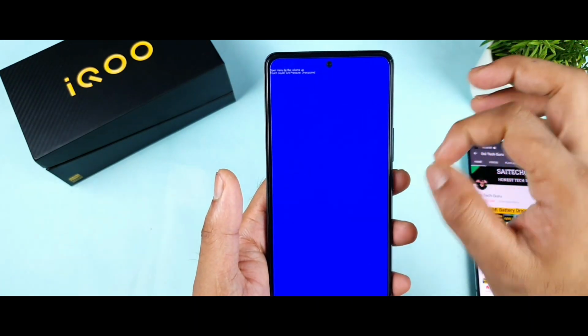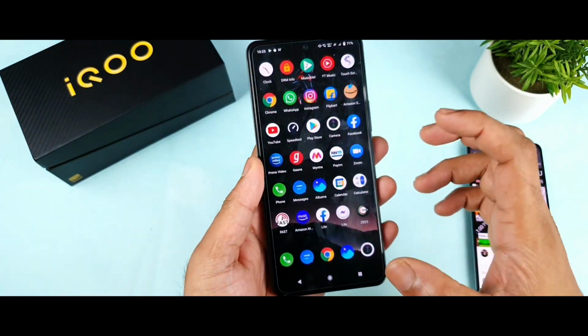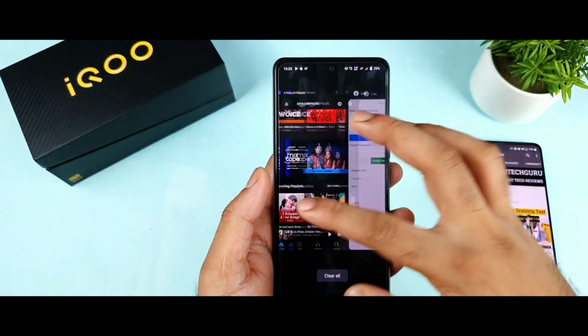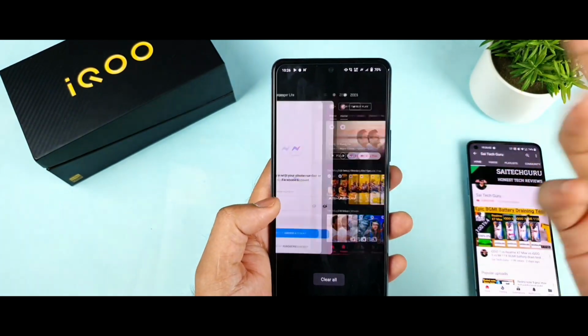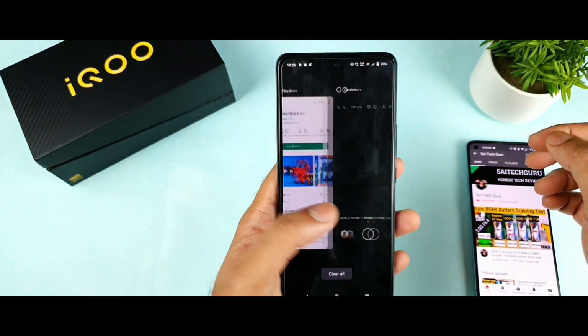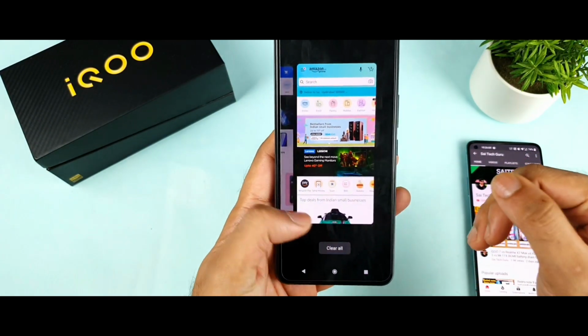So overall, these are the final results. I can definitely say overall 46 applications you can store in the multitasking tray without any problem, and you can open them without any kind of problem. As you can see, 46 applications. This is extreme capability testing of the iQOO 7 device. This is the limit you can push on this iQOO 7 device at this moment.